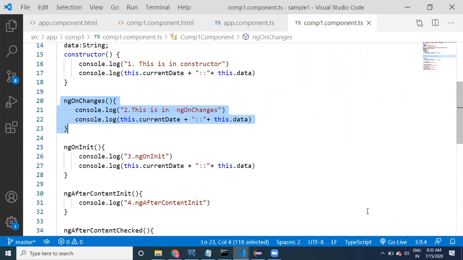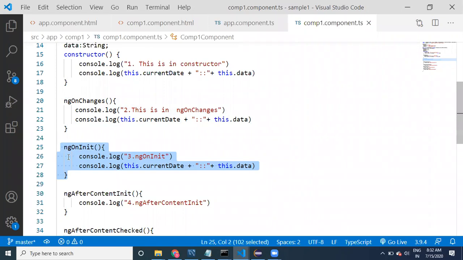ngOnChanges, ngOnInit. Actually, ngOnInit is for initialization. Why can't we use ngOnChanges? For this also, we have a reason.